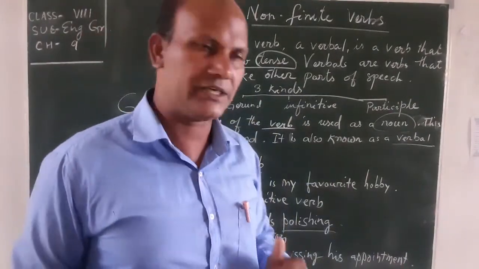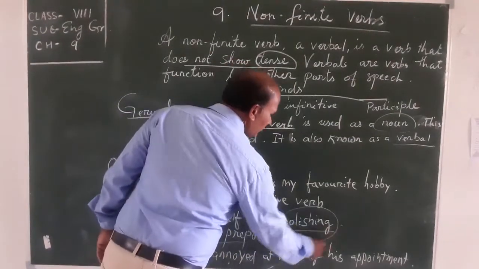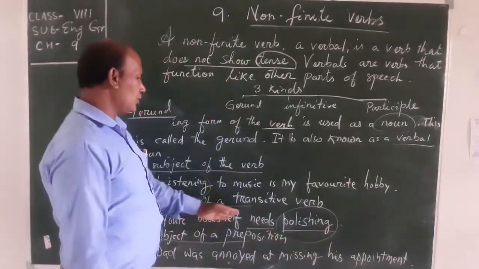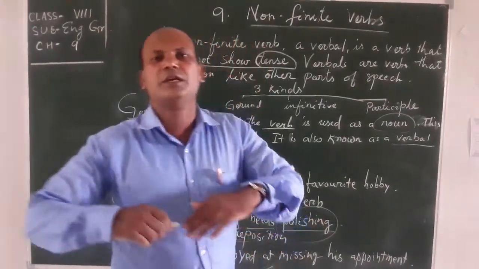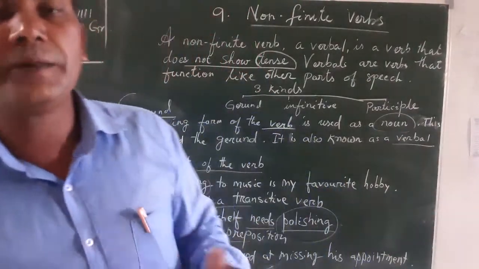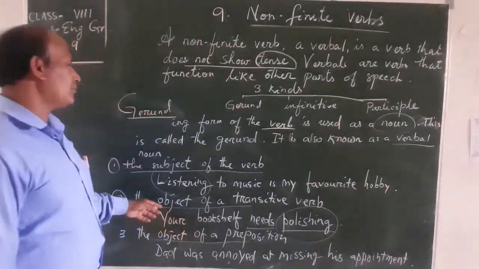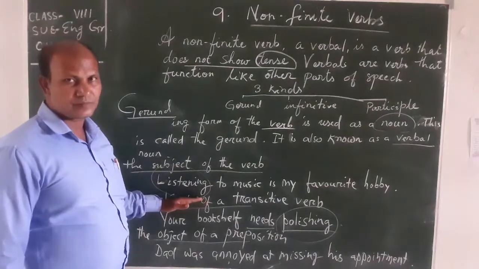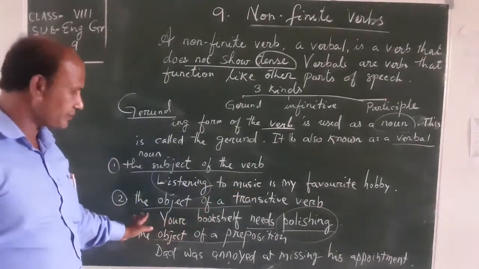Let's see. Here your book says policing. Here verb is taking the role of object, but it is a verb acting as an object. Object means noun. But police is verb, but policing is acting as a noun, the object of a transitive verb. Is it clear? So it is the object of a transitive verb.